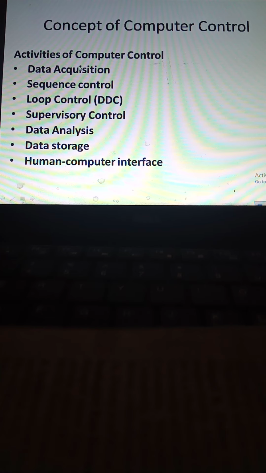Another is, I told for supervisory control, usually for a feedback control system, the reference is given by the human operator, but there are some systems in which the reference is calculated by the computer, not given from outside by the operator. It calculates based on the input of the plant, like I told, load and torque of the electronic throttle. I will discuss in detail, but anyhow it has to collect information from the input side also. And some communication is also possible for the human through keyboard, etc. So data has to be taken. That is called data acquisition.